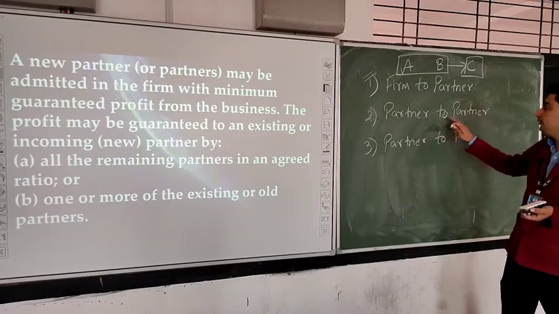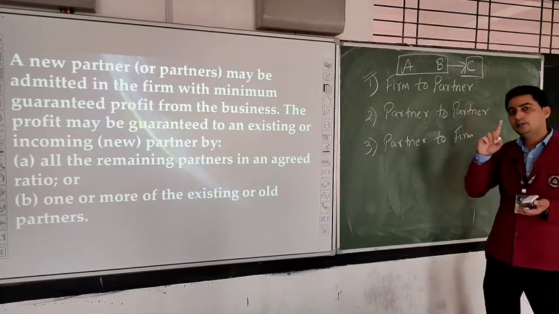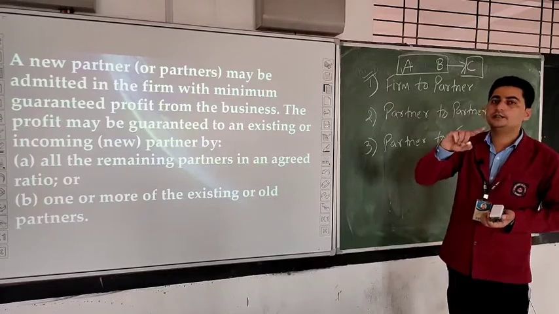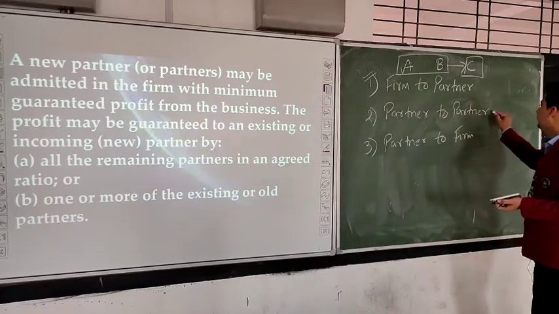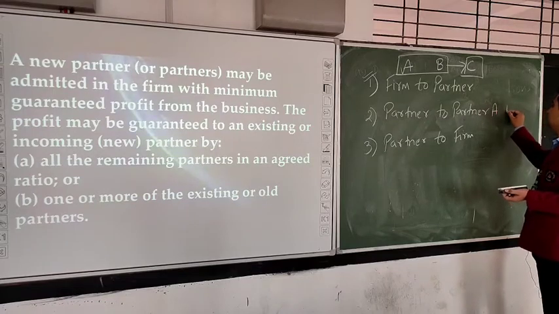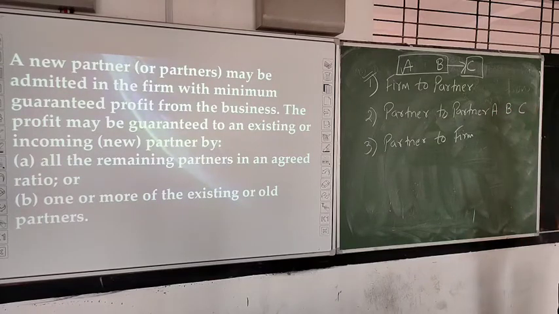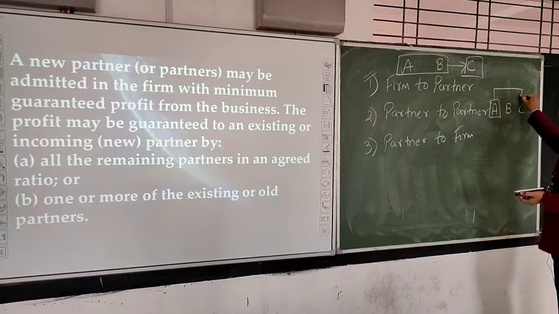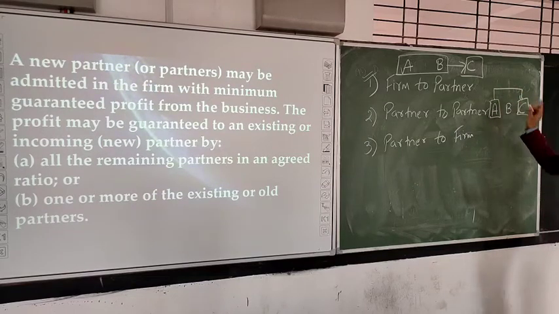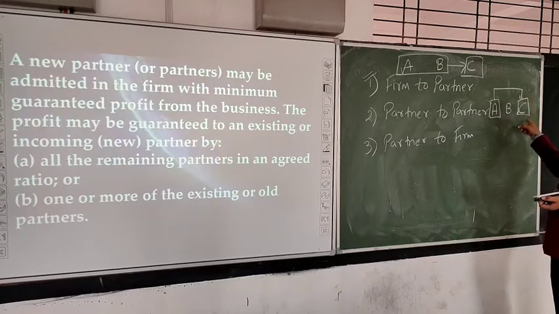Now, what is partner to partner? Partner to partner means when only one or more than one partners are giving guarantee to another partner. For example, A, B and C are 3 partners. Now, A is giving guarantee to C. B का यहाँ कोई लेना देना नहीं है. A is giving guarantee to C. So, it will be known as guarantee by a partner to partner.